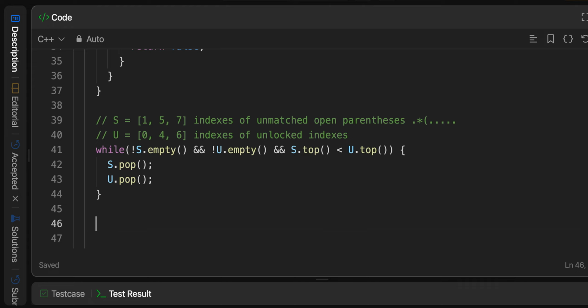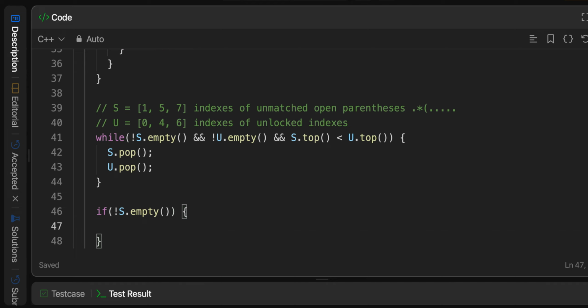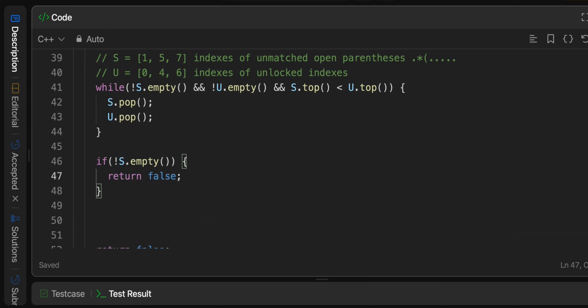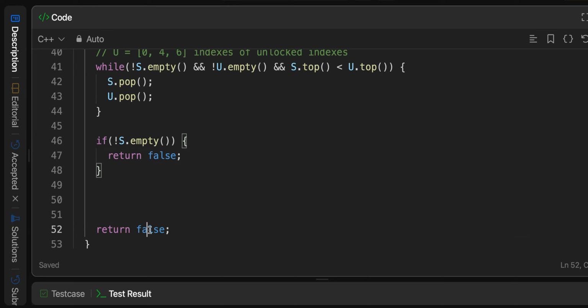So after we exhaust this while loop here, we need to check if there's still elements on the stack. So not s.empty, the open parentheses stack. If there's something still on it, then we know that we couldn't match anything with it, so we can return false. Otherwise, we can return true.